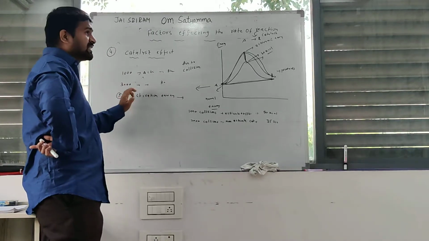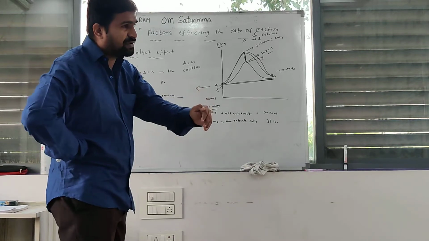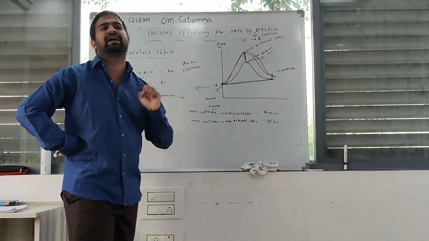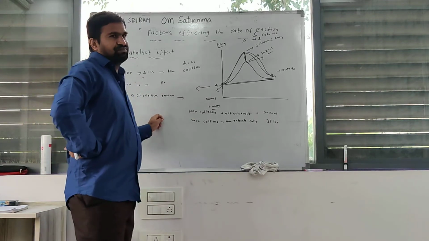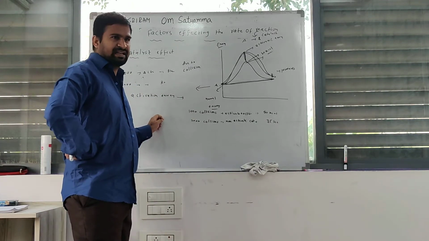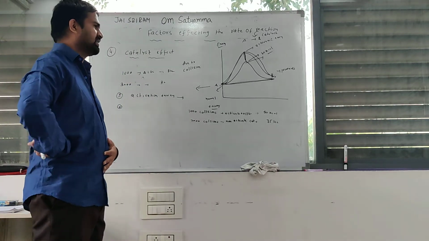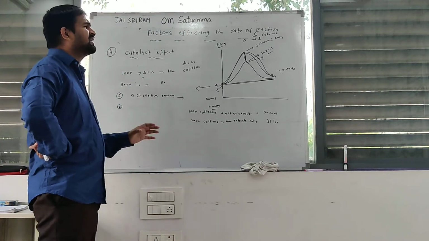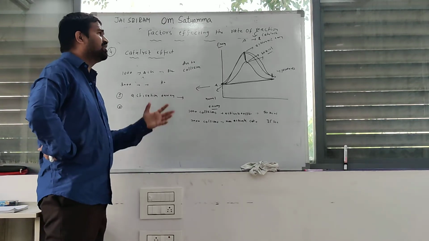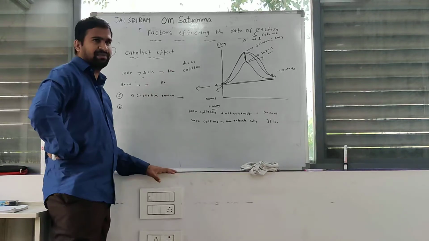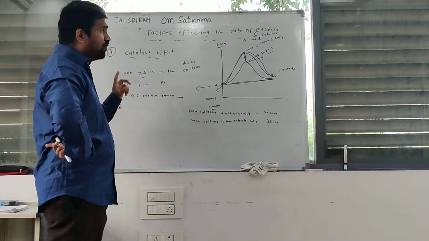Okay, catalyst. What is a catalyst? The chemical substance which increases the rate of reaction but is not consumed in the reaction is a catalyst. Those chemical reactions are called catalytic chemical reactions. Very important: what is the reason that adding the catalyst to the reaction increases the rate of reaction? There are two factors.